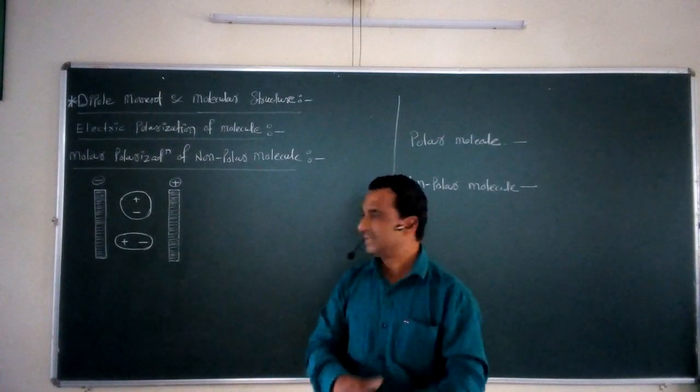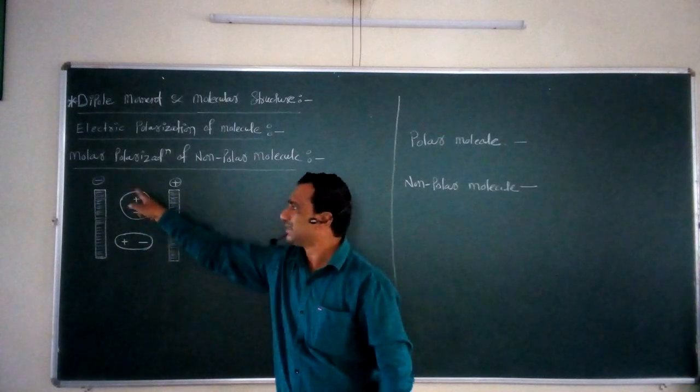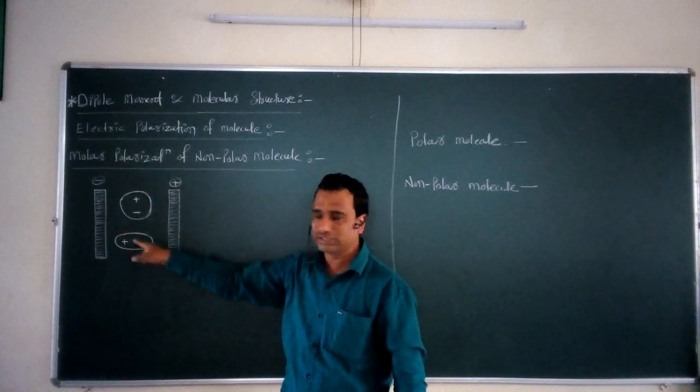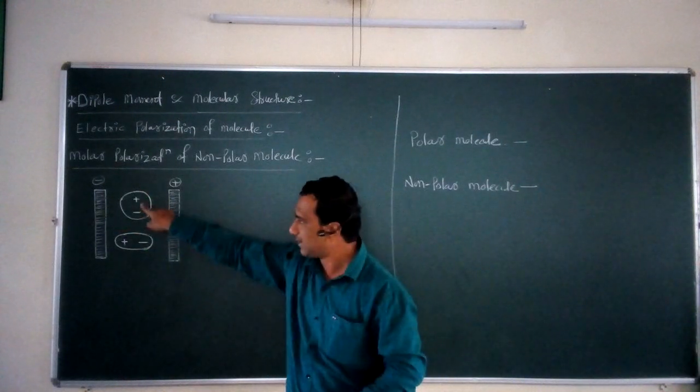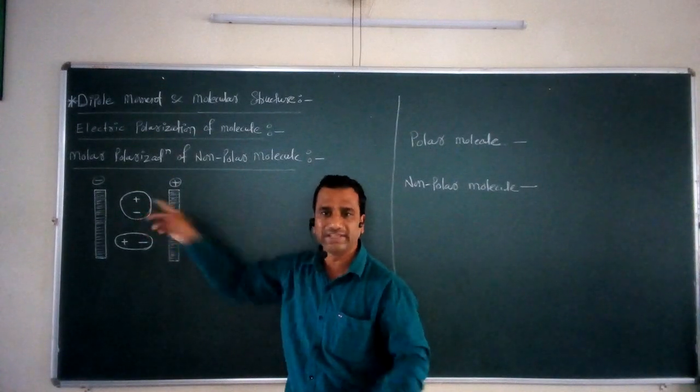For this purpose, let us consider this simple figure. In this figure, consider this is a spherical structure of a molecule. This is the center of gravity of a positive charge and the next is the center of gravity of a negative charge.